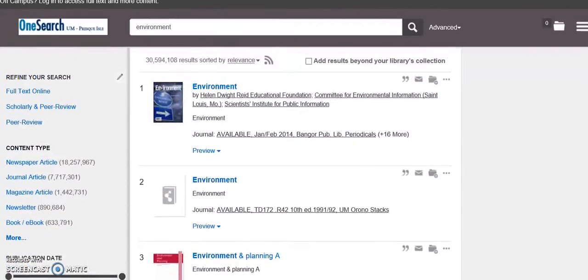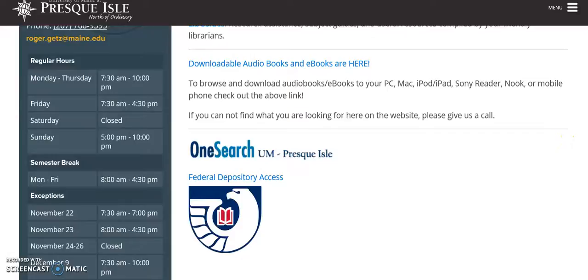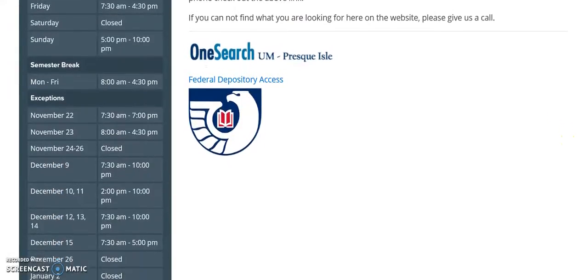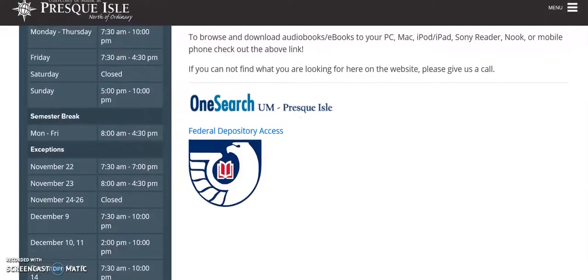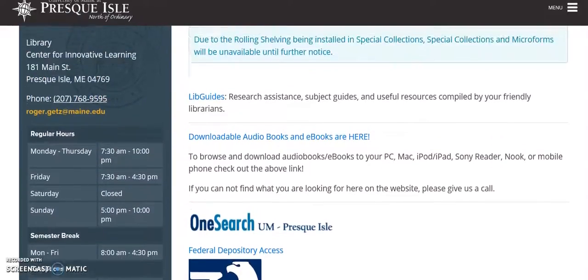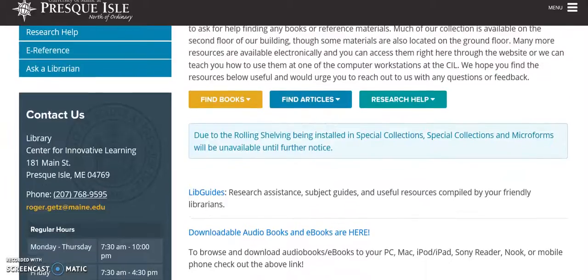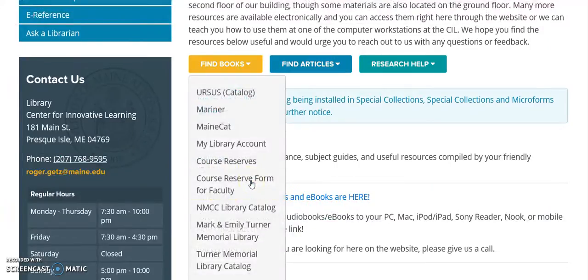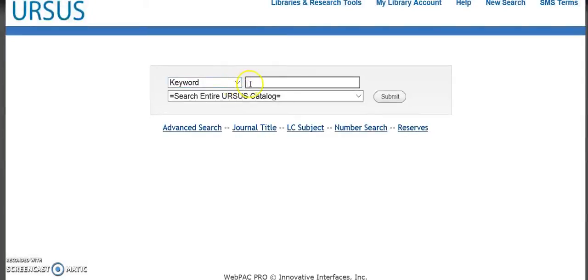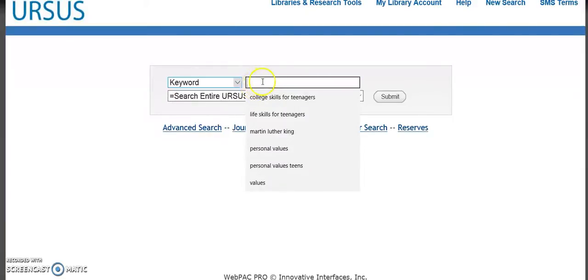So that's one search, but if you were to go back to that library page, again, you can see the hours there on the left-hand side if you ever wanted to make the trip up to UMPI, maybe take a book out in person, or get more information about our databases. Or you could go right here to find books, the URSIS catalog. And if you're looking for a book, you can do the title or the author, or maybe just a keyword if you don't know exactly what you're looking for.